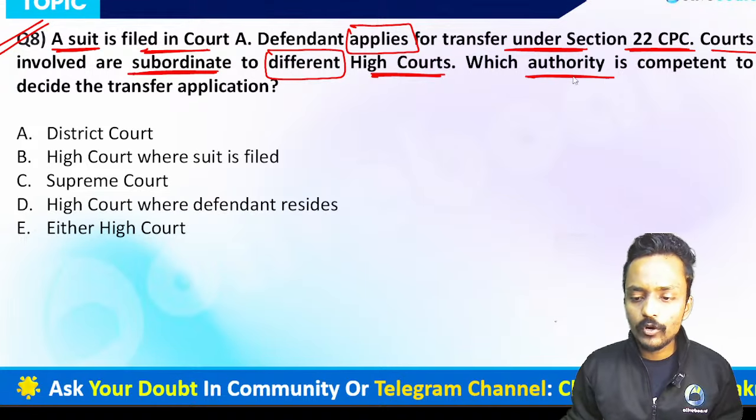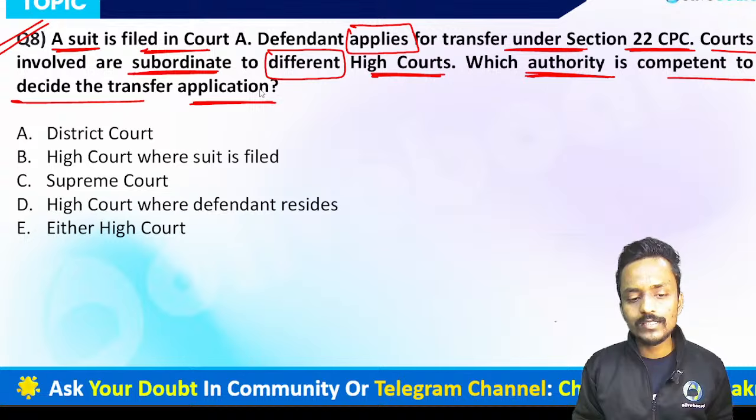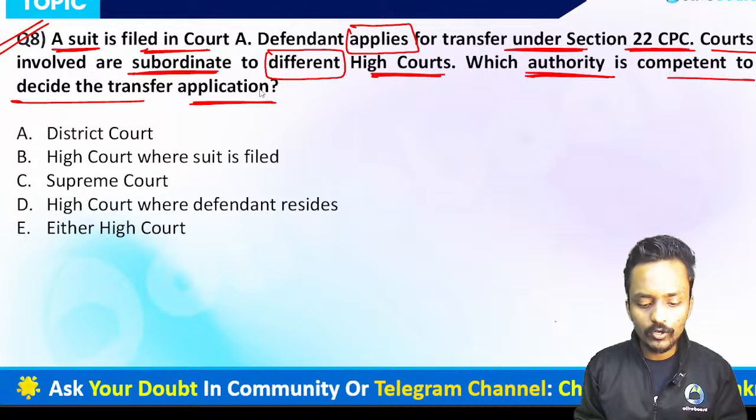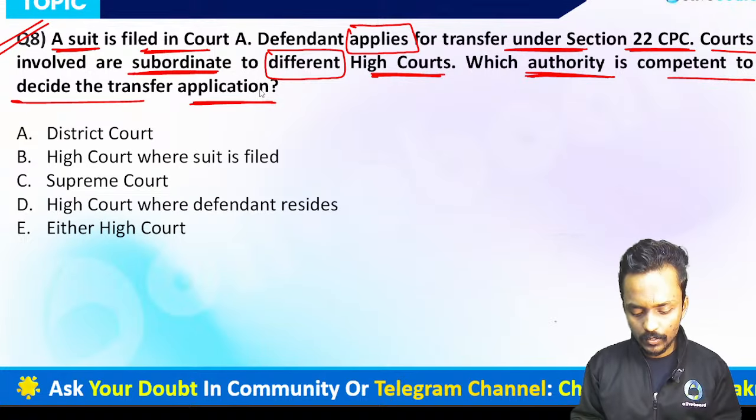So which authority is competent to decide the transfer application? Let me know in the chat box what the correct answer is, dealing with Section 22 of the Civil Procedure Code. Everyone please read the question very carefully and let me know which option is correct right now.